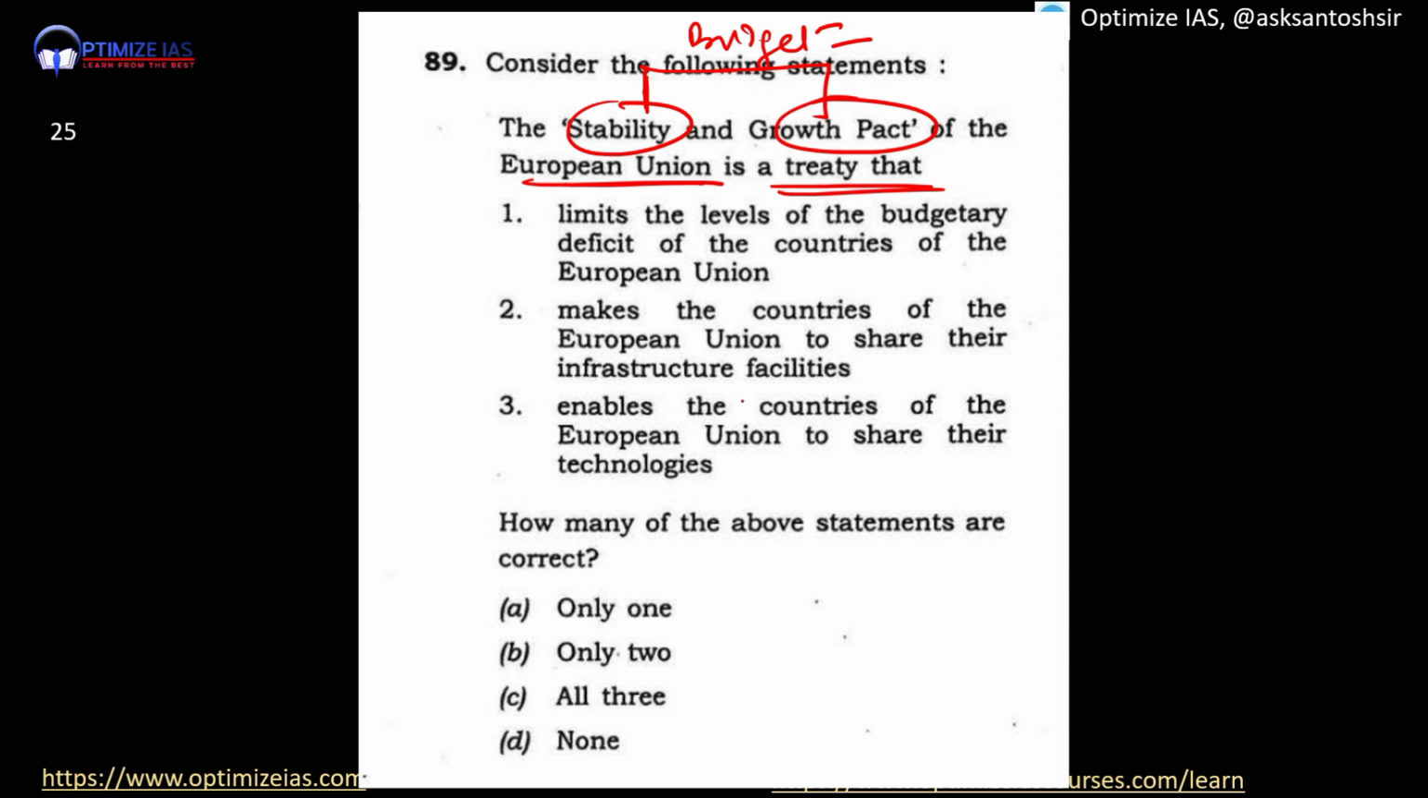So we can see out of this only we have option 1. So only 1 is the correct answer. This was also asked, I think, in prelims 2011 or 2012.